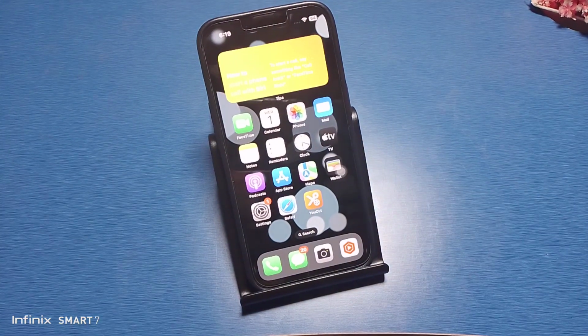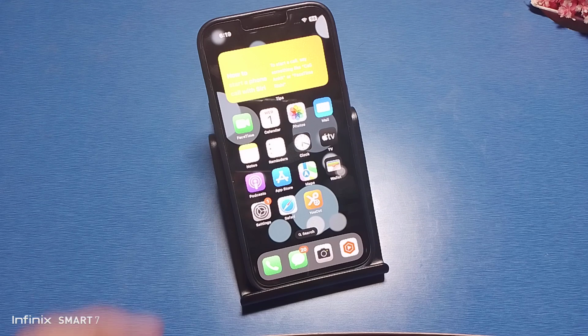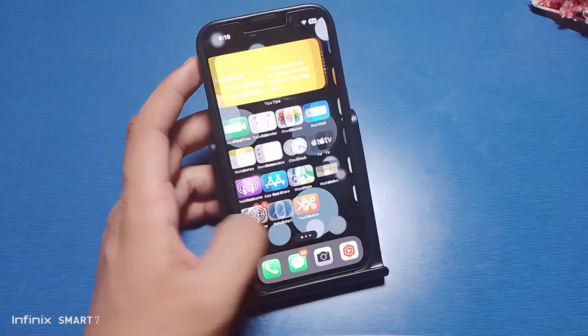In this video I am going to show you how you can disable keyboard sounds in your iPhone 13.